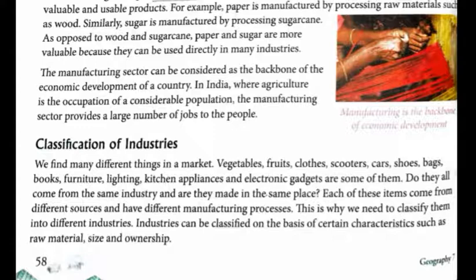Vegetables, fruits, clothes, cars, shoes, bags, books, furniture, and all kinds of electronic gadgets are some examples. Do they all come from the same industry? Are they made in the same place? What would be the answer, students? No. Each of these items comes from different sources and has different manufacturing processes. The process by which paper is made is totally different from that of furniture, books, vegetables, or any kind of agro-based product. Now we will discuss what the different types of industries are.